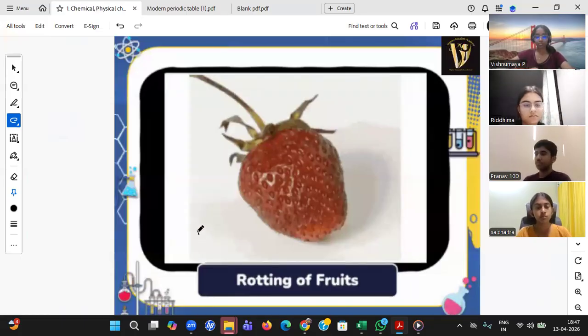Okay, rotting of fruits. Just now we have discussed. So again, sir, some acid will be forming, some fermentation will be happening, a new compound, alcohol, will be forming. A new compound. It's a chemical change.